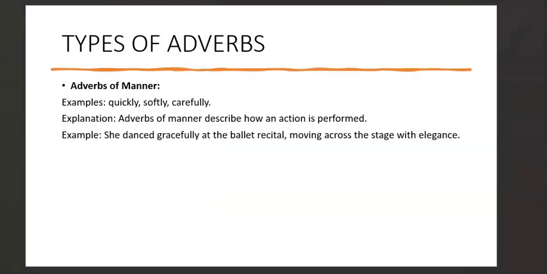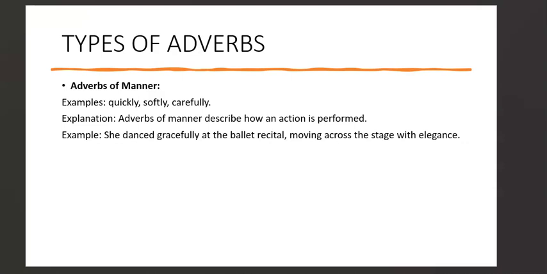Now we will look at the types, because we find that most of these parts of speech are divided into subcategories. Like the nouns, we have the proper nouns, formal nouns. We talked about this in our past class, and today, when you look at adverbs too, we find they're also divided into categories. We have the adverb of manner. This is the first category, and manner just shows how something was done, in what manner. For example, something was done quickly, softly, or carefully. So they're called the adverbs of manner.